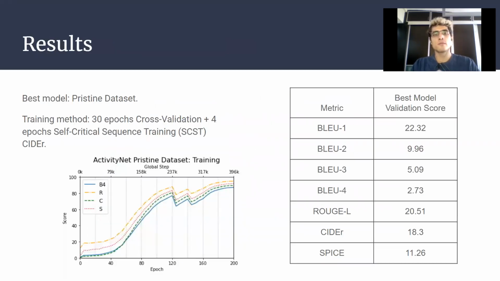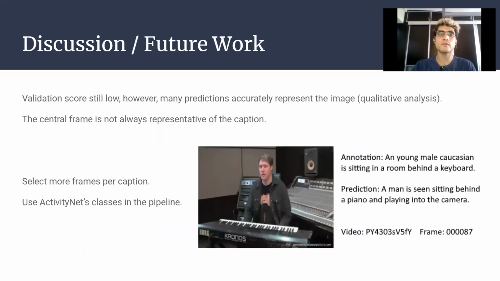And the results currently: the best model comes from the pristine dataset by training 30 epochs with cross-validation, followed by 4 epochs of self-critical sequence training. The metric scores are on the right, and we can see that currently the validation score is still very low, but many predictions accurately represent the image.